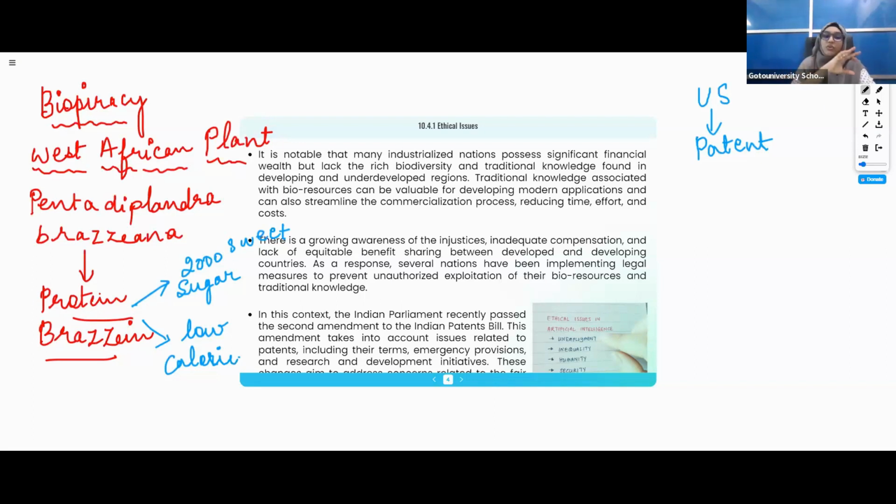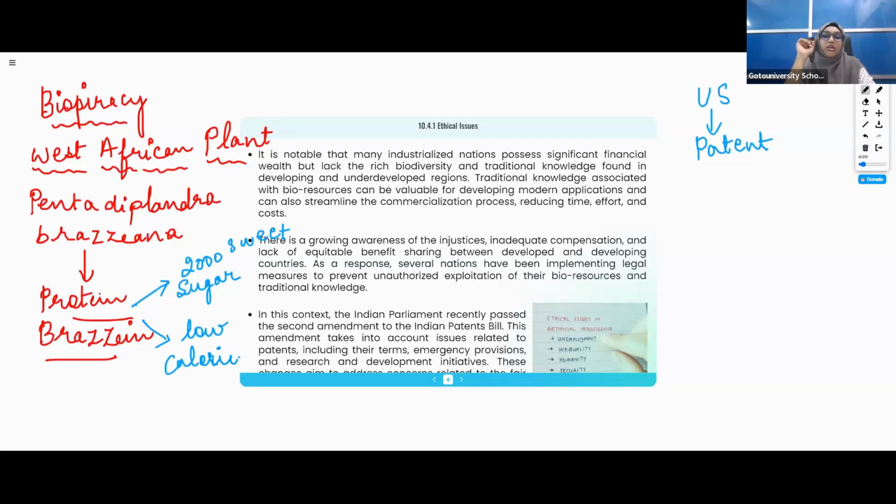The Africans were not even aware that this plant had this protein and that this protein has so many uses. They were not knowing. So the US very cunningly, very cleverly, took the patent of this plant, of this protein. Understood?